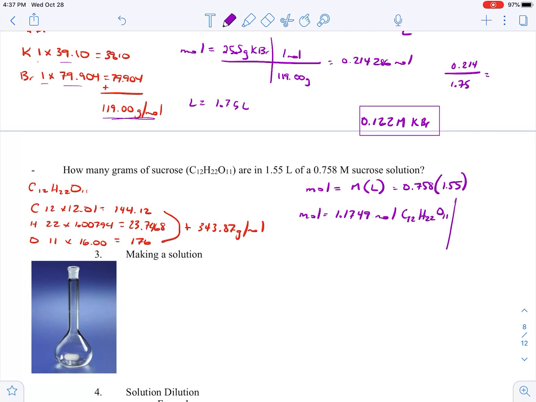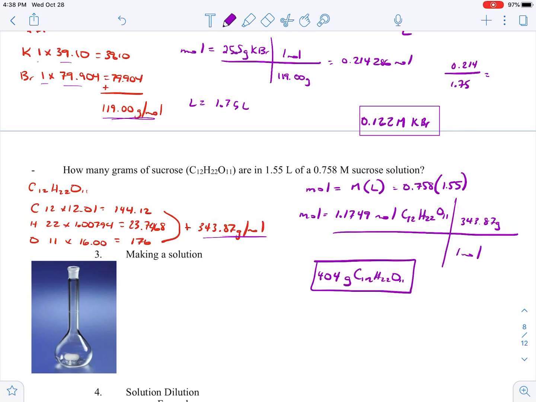C12H22O11. So that one's a little more aggressive as far as our molar mass, right? But luckily, again, I found that one for us. So we're going to put that on top, 343.87 grams, and then 1 mole on bottom. So if I multiply that times 343.87, that'll be how many grams are dissolved in that solution. So we've got 404 grams, if we keep 3 sig figs, of our sucrose dissolved in there. So hopefully that makes sense. That's kind of the calculations behind making a solution.